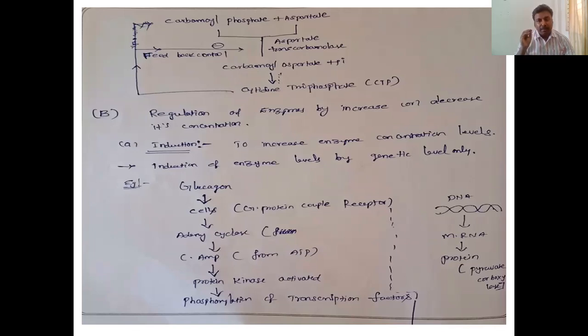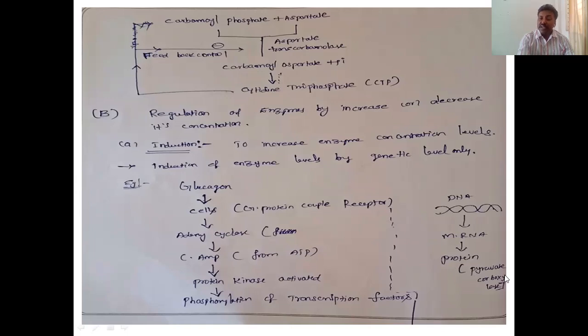These phosphorylated transcription factors act on the DNA and initiate transcription, the respective signals from the glucagon. Transcription is nothing but the formation of mRNA from DNA. Then the mRNA is converted into protein by translation.